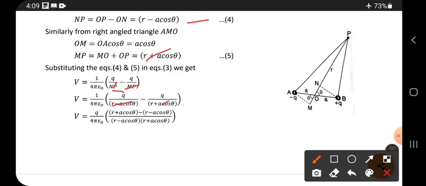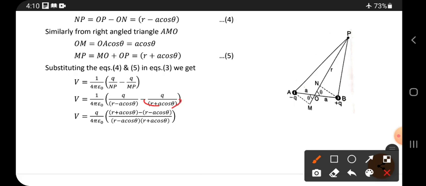Here the common factor is Q, take Q outside. Here there is no Q, so 1 into Q, outside Q. So V is equal to Q by 4 pi epsilon naught, which is outside. Now take the LCM. How do we have to take the LCM? It is a simple simplification in this manner, LCM only.